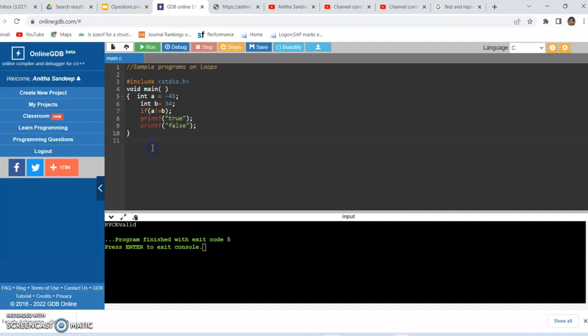So our expected output is true followed by false, which we can see here as true false.